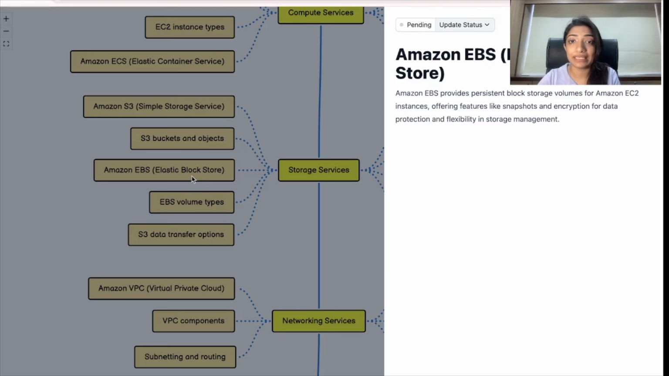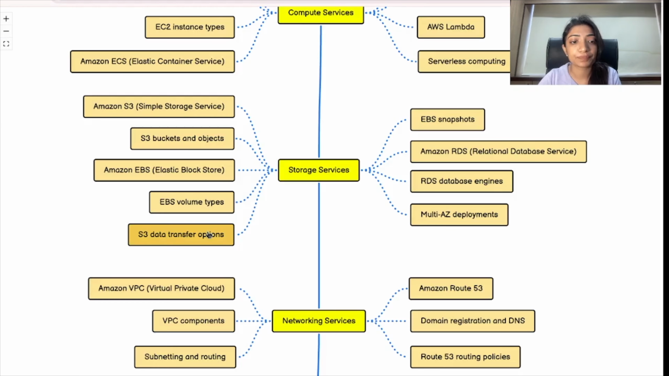Let's see what is EBS. EBS provides persistent block storage volumes for Amazon EC2 instances, offering features like snapshots and encryption for data protection and flexibility in storage management. If you want to learn more about EBS, go and visit the official website.